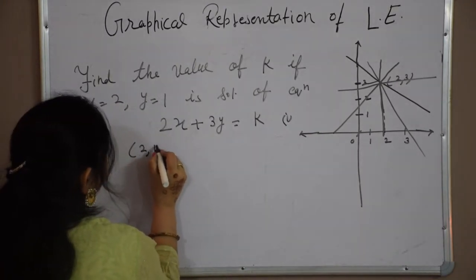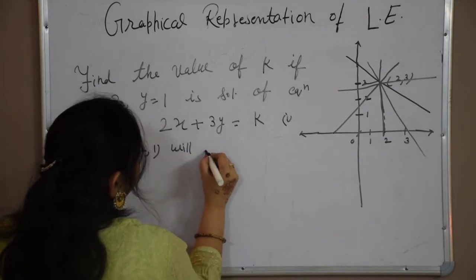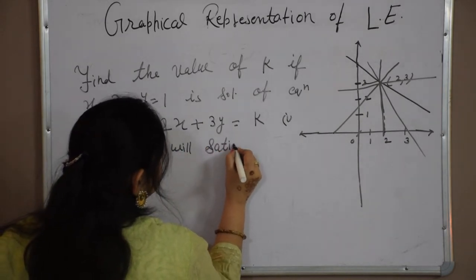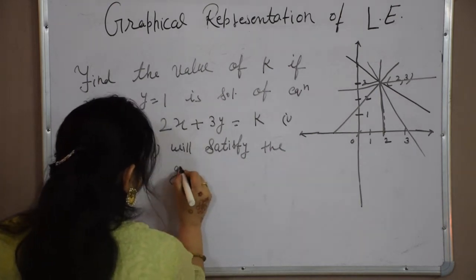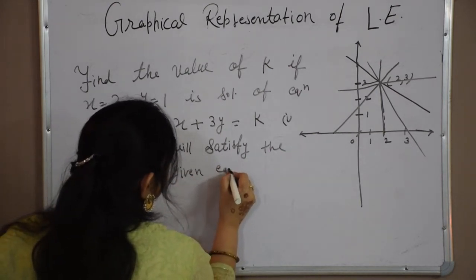That is, 2, 1 will satisfy the given equation.